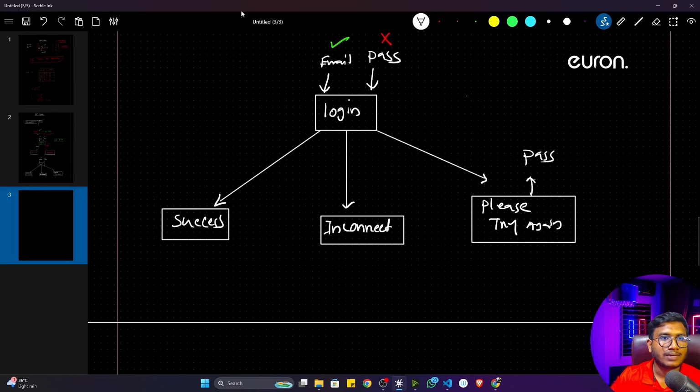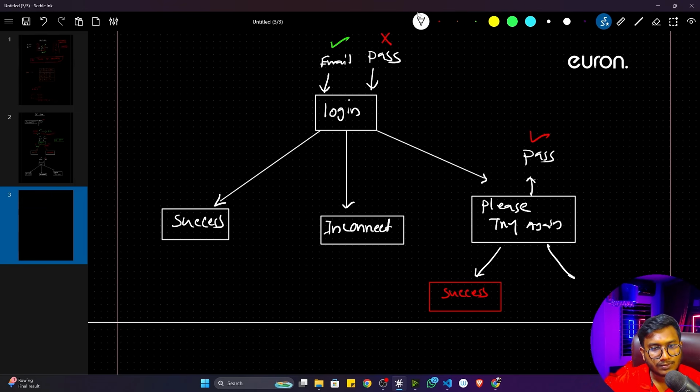Again here, I'll check the condition. If this particular password is correct, I'll give the success message. Otherwise, I'll give incorrect.